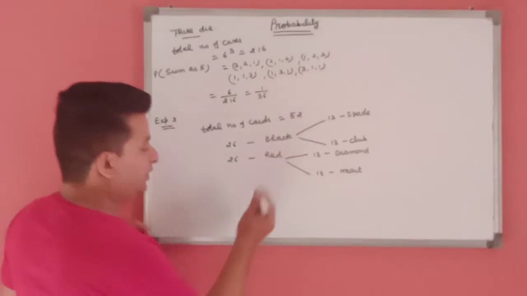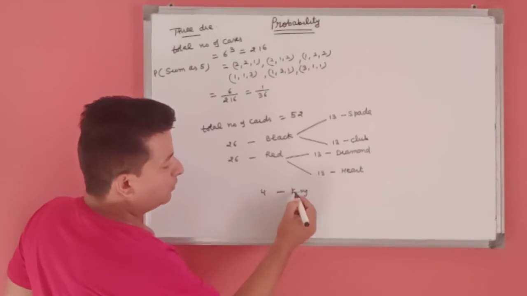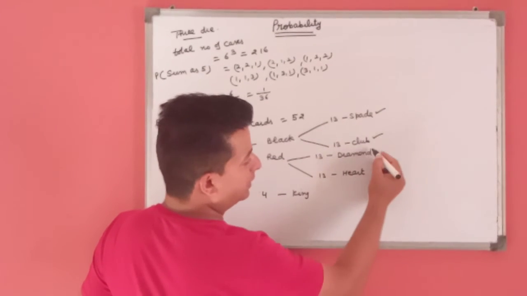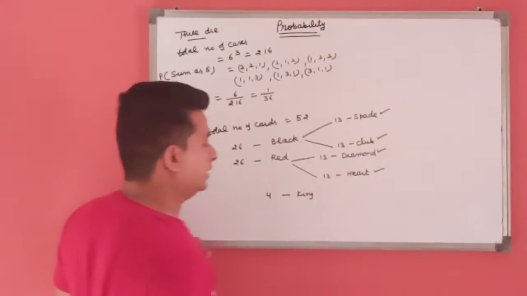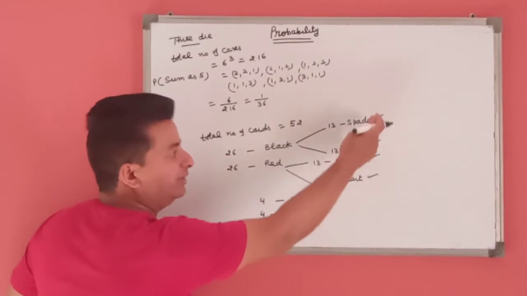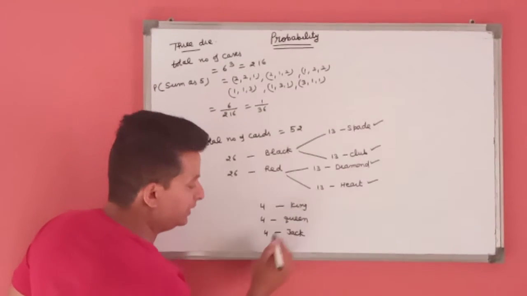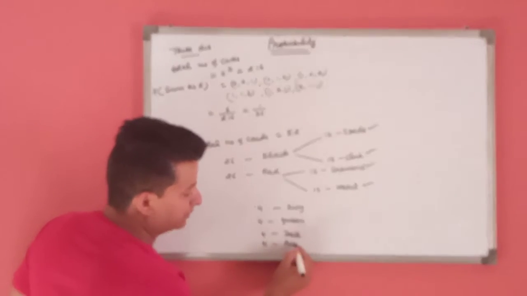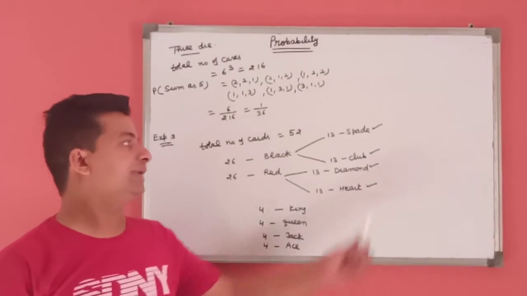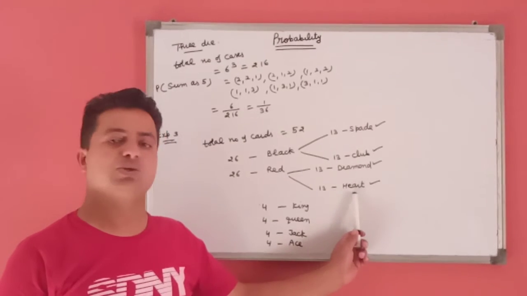In this, we have 4 kings. That's king of spade, king of club, king of diamond, king of heart, and we have 4 queens. In the same way 4 jacks, 4 aces, and also we have 4 tens. 1 ten is of spade, 1 is of club, 1 is of diamond, 1 is of heart.